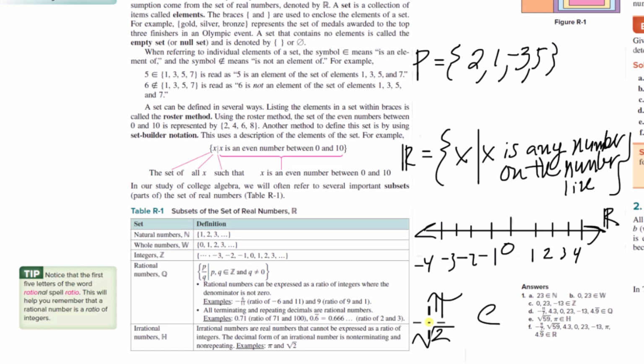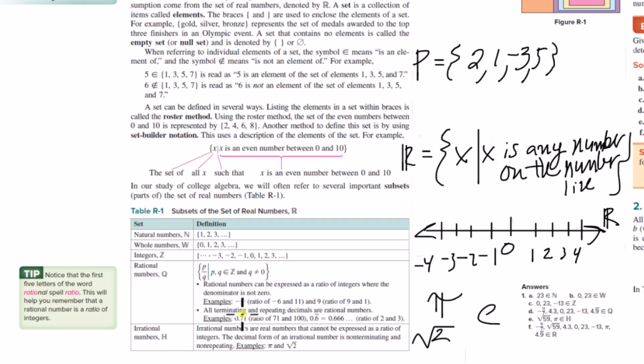And the way you think about what that means is that they're decimals that don't have any pattern. They're these infinite decimals that don't have a specific pattern you can identify. Okay, so irrational numbers are real numbers that cannot be expressed as a ratio of integers. The decimal form of an irrational number is non-terminating and non-repeating. Examples, pi and root 2.